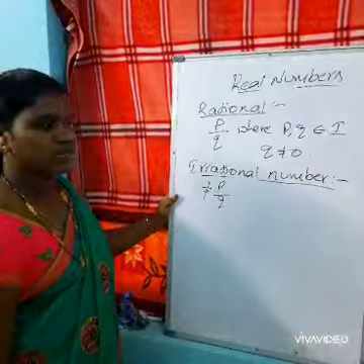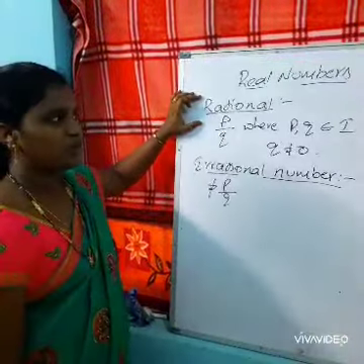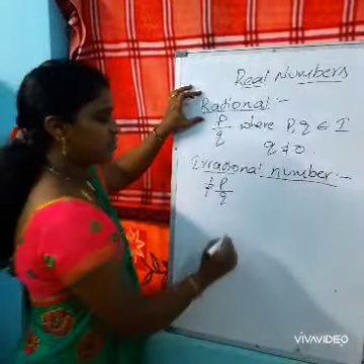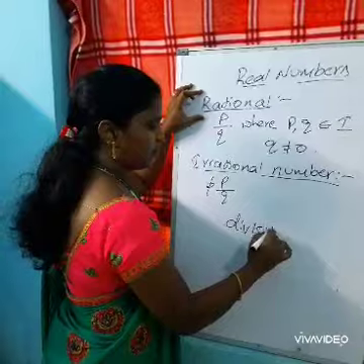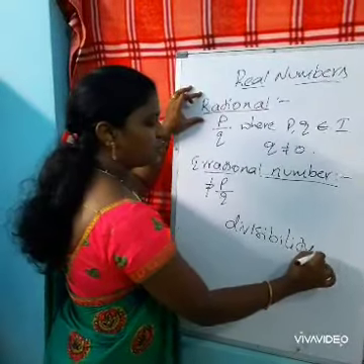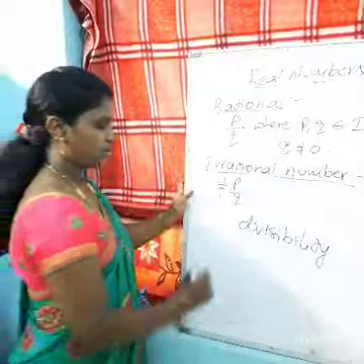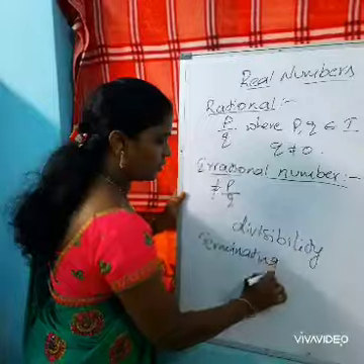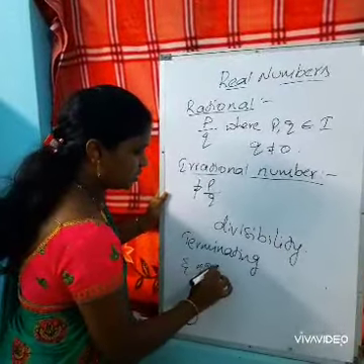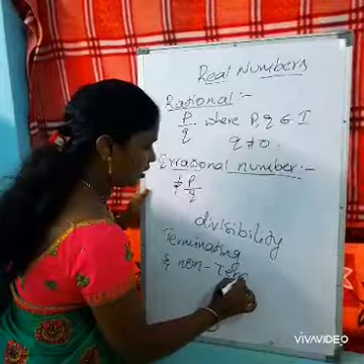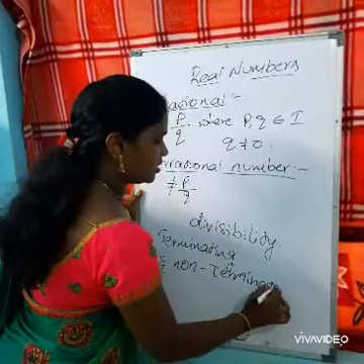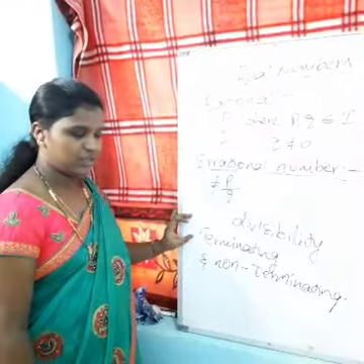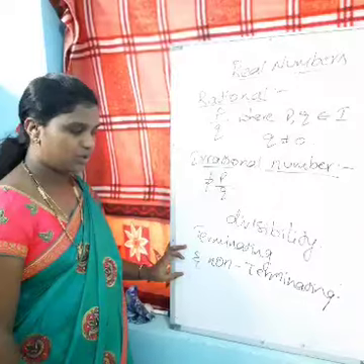Basing on the divisibility rule, the rational numbers are divided into two types. Those are terminating decimals and non-terminating decimals.